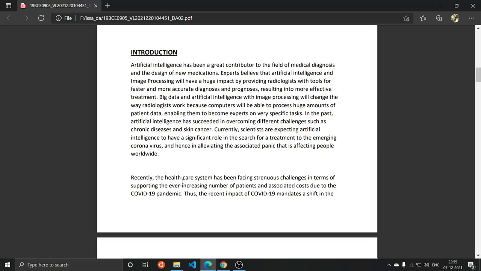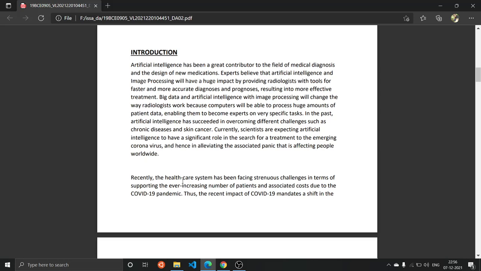So the introduction: artificial intelligence, machine learning, and computer science have always helped people in the medical field and humanity to reduce the mortality rate, help them recover sooner, and allow early diagnosis of very dangerous illnesses like cancer and all.